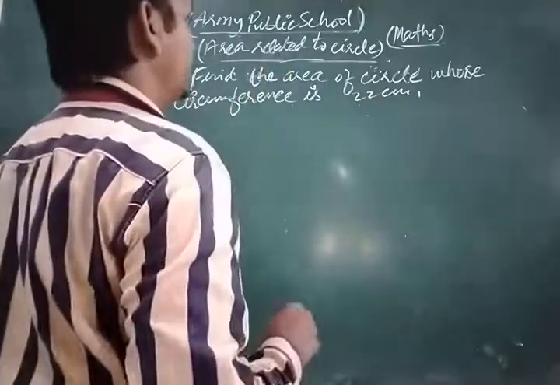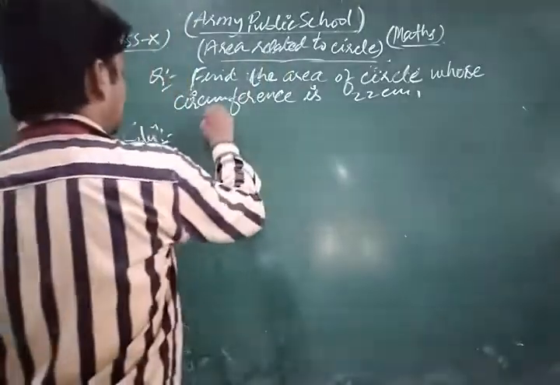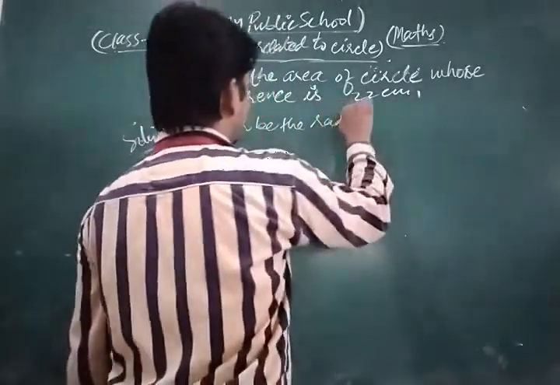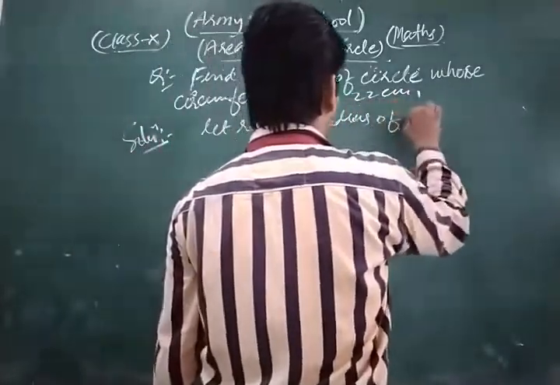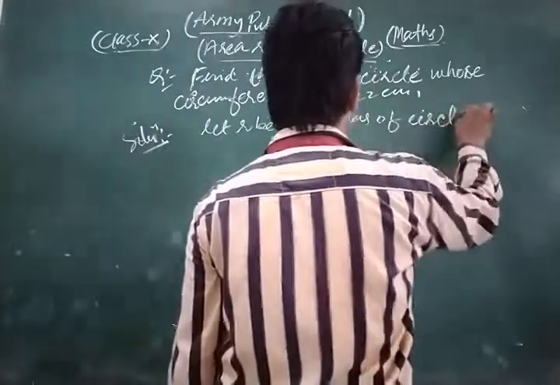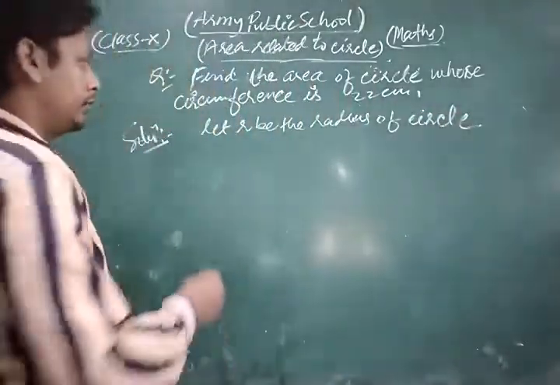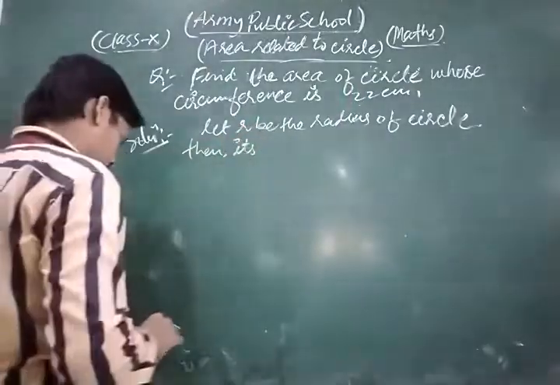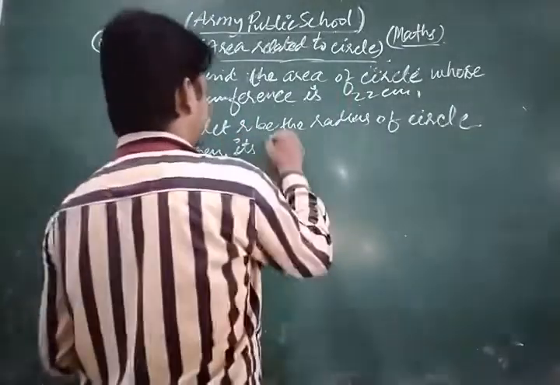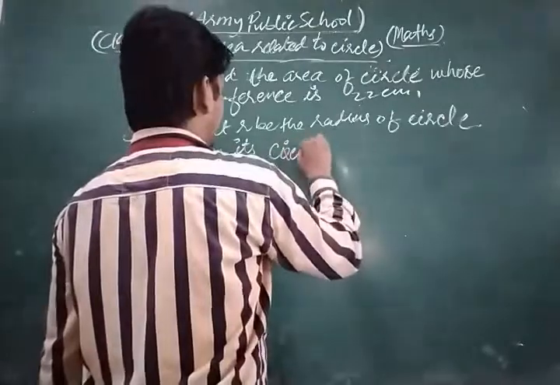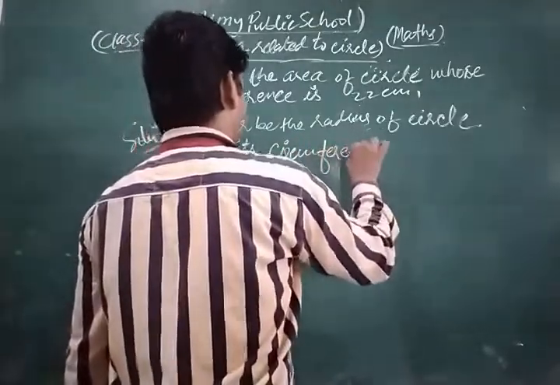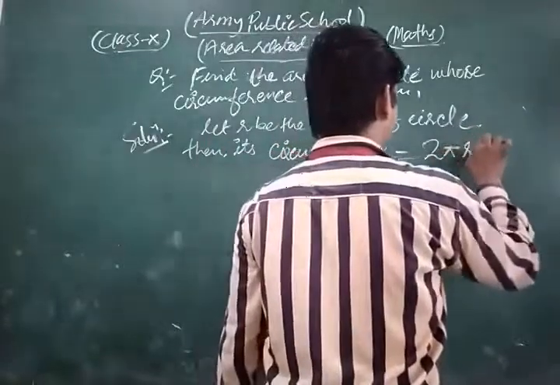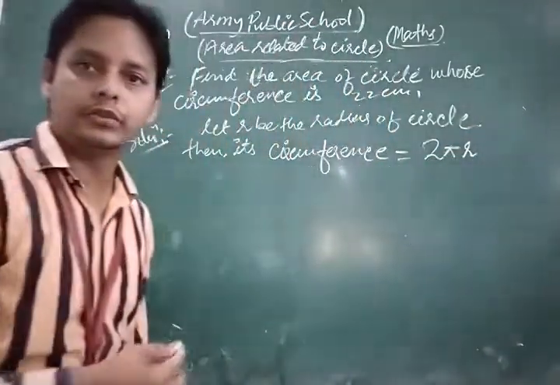Let R be the radius of the circle, then its circumference is 2 pi r.